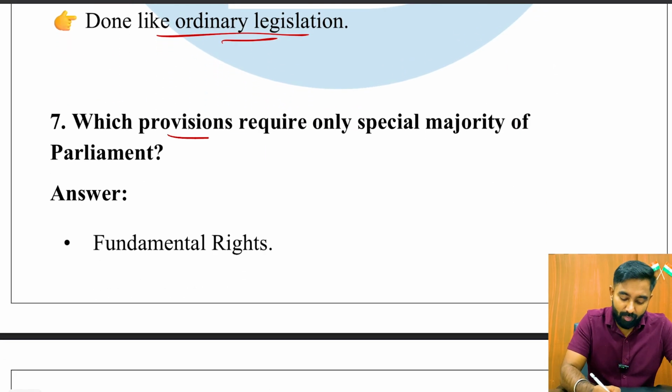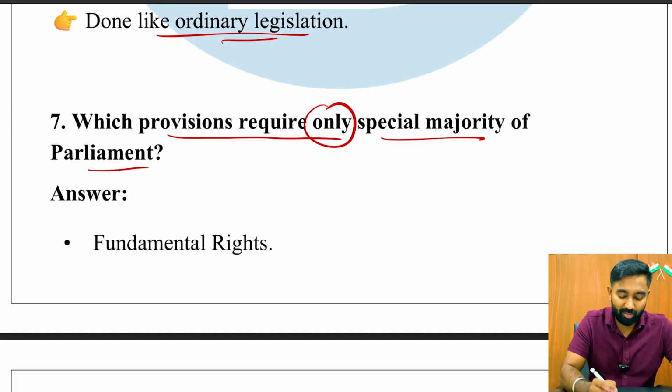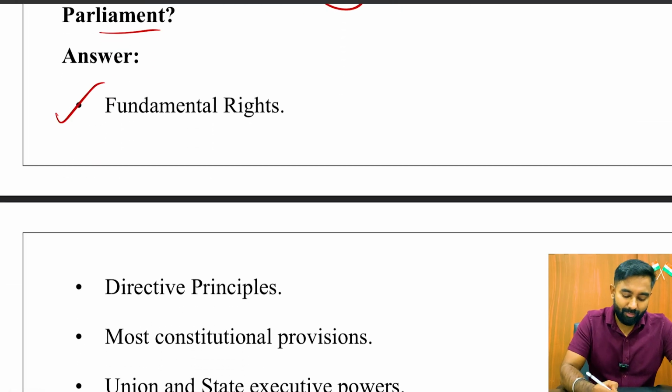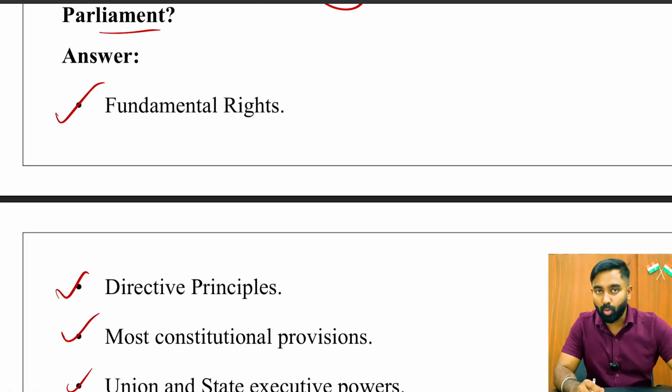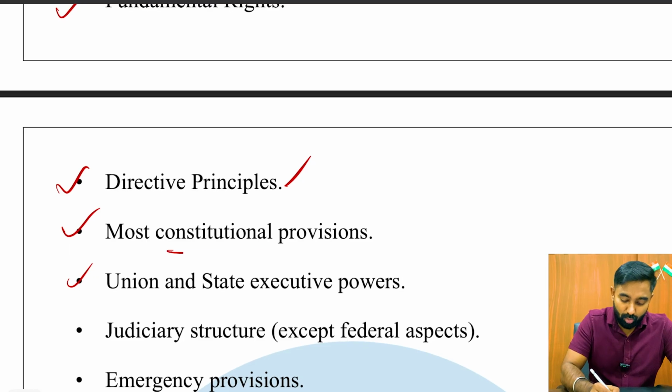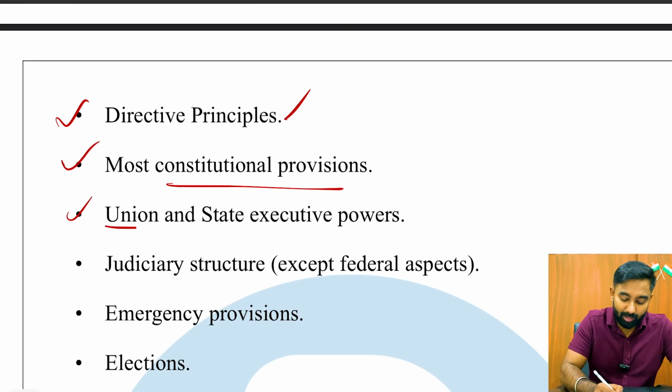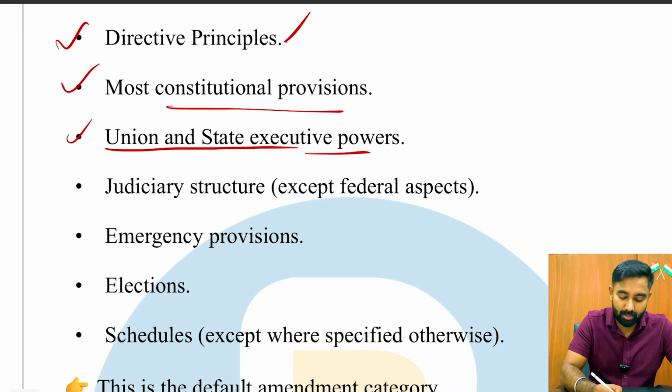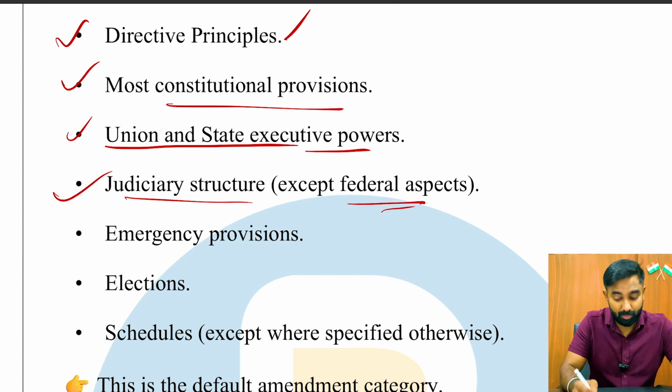Next question: which provisions require only a special majority of Parliament, right? We have some of the important things, especially the core foundation and pillars of the constitution, like fundamental rights, DPSPs, and most of the constitutional provisions, anything related to union and state executive powers, and judiciary structure, except the federal aspects.